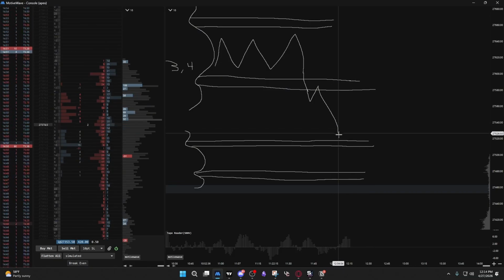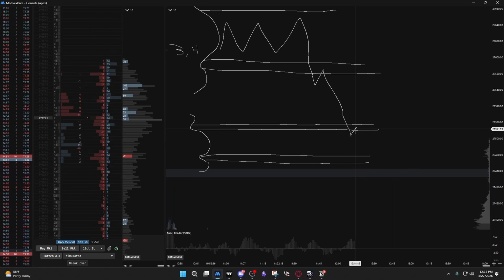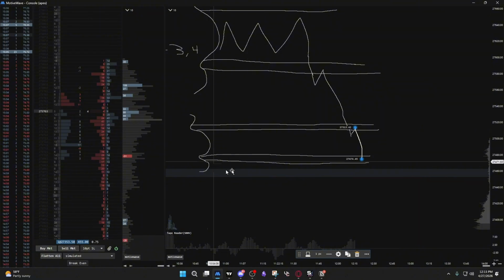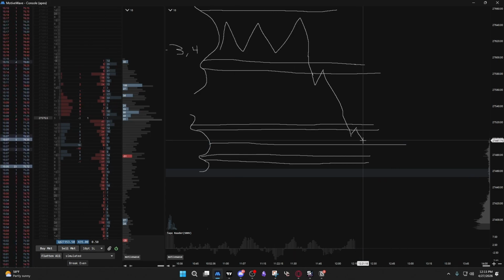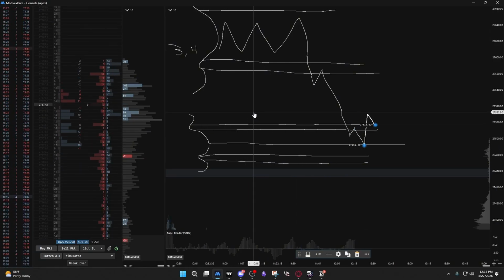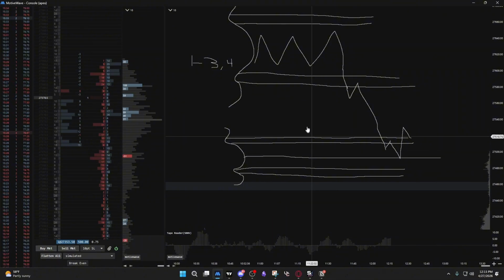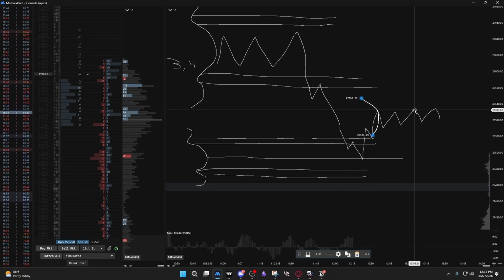Now if we don't reject, we can accept inside of balance, and once we accept, we can retest, and then we'll either traverse to the other end of this balance, or we'll just range, or if we have POC right here, we may go down to POC, reverse all of that after realizing that we don't want to, or after participants realize that they don't find any fair value in here, we can reject, and then let's say if there's no balance right here, then we can create new balance, and then that's when there will be a whole new balance created.